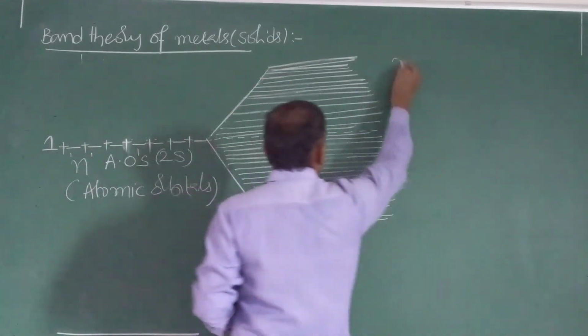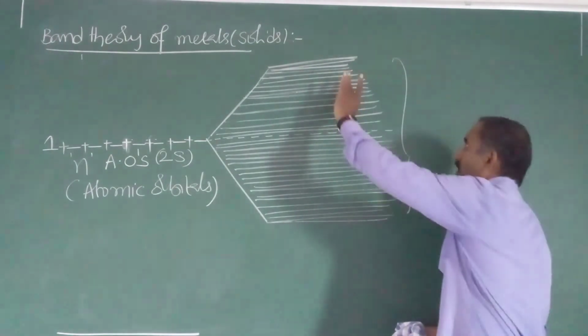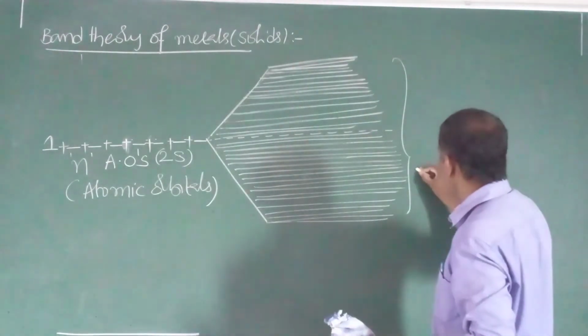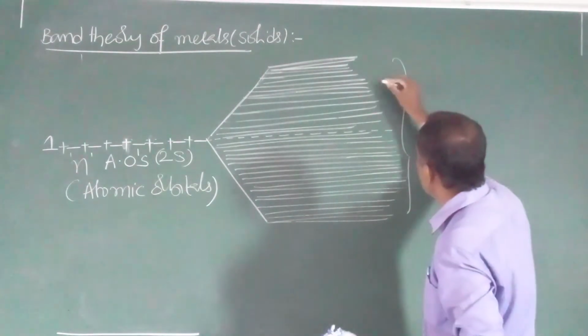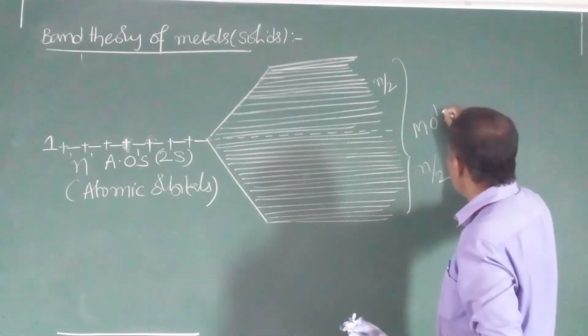In the n number of molecular orbitals, half have lower energy and half have higher energy. Just for understanding purposes, I am taking this as n by 2 molecular orbitals.